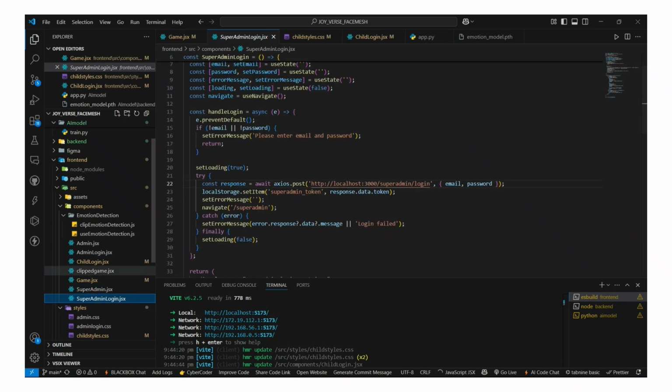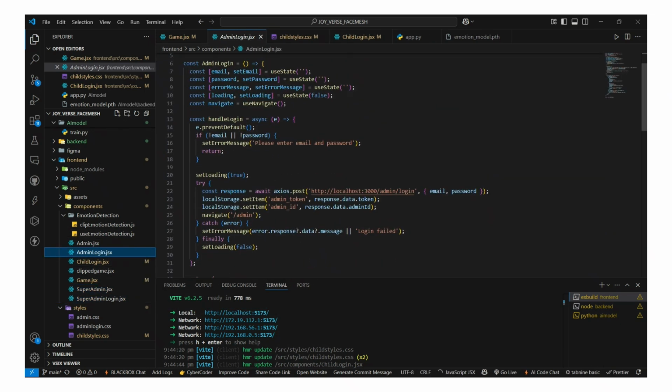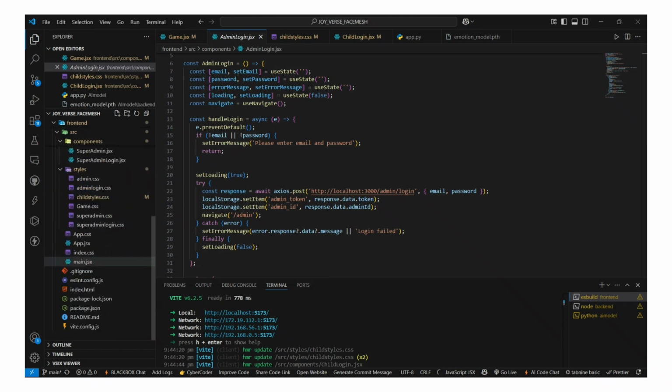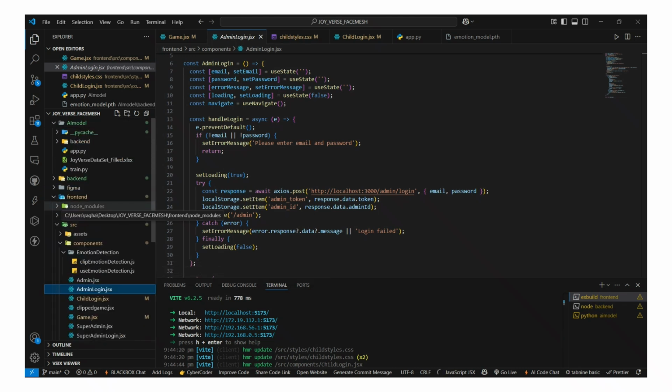For superadmin login and admin login, we have separately designed web pages, and for every route we have used JWT so that only when somebody is logged in can he make any changes, else nothing will work.